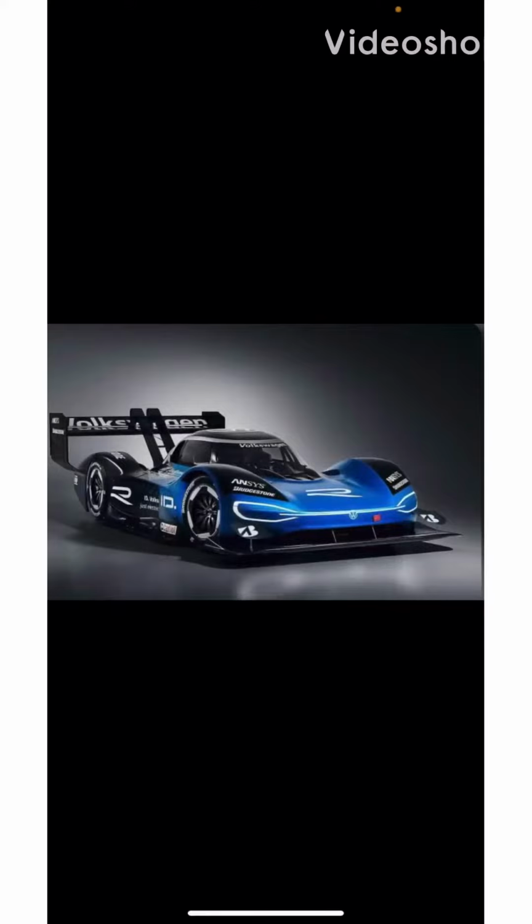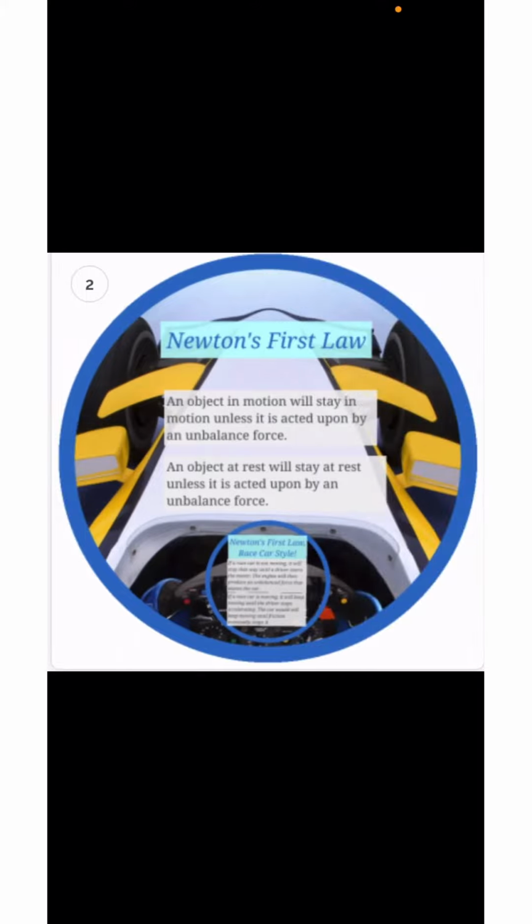Today we will talk about the physics of racing cars. First thing, it is Newton's first law. An object in motion will stay in motion unless it is acted upon by an unbalanced force. An object at rest will stay at rest unless it is acted upon by an unbalanced force.